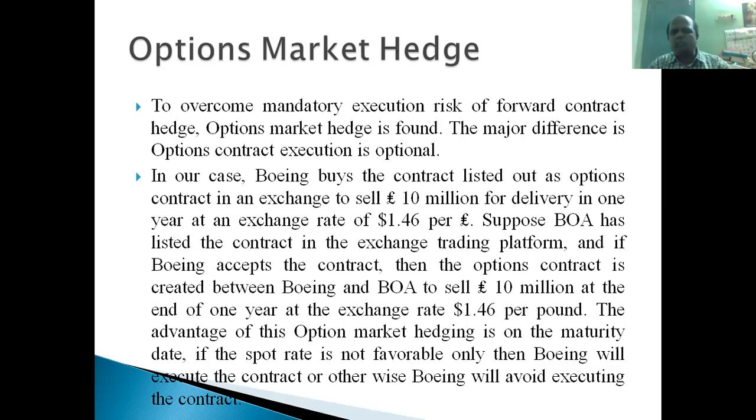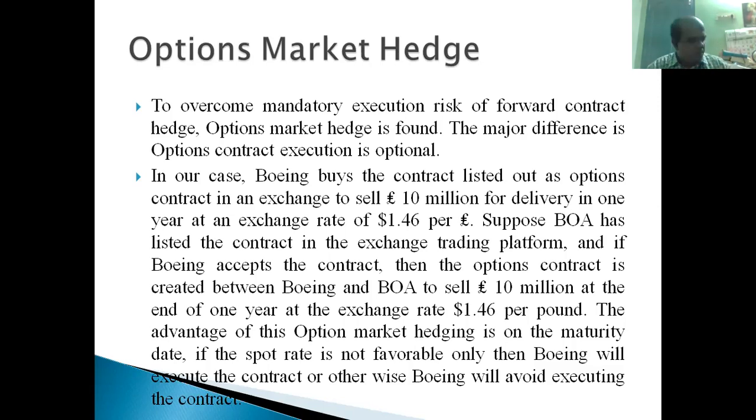Right. Now, the advantage of this option market hedging is that on the maturity date, if the spot rate is not favorable, then Boeing will not execute. I repeat, if on that day, 15th May 2021, the currency market rate is not favorable to me and this contract rate is better for me, then only Boeing Corporation will execute the contract. Otherwise Boeing will avoid executing this contract, will skip this contract, right? Yes, there is an advantage in this options contract.